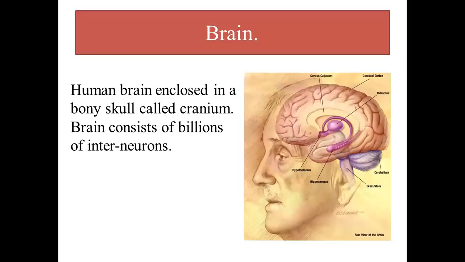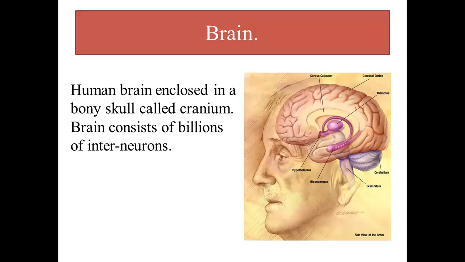You all know that in our previous lesson we have discussed brain in detail. We have actually talked about the central nervous system, and central nervous system is composed of brain and spinal cord. So brain was discussed in detail. Let's have a recap.